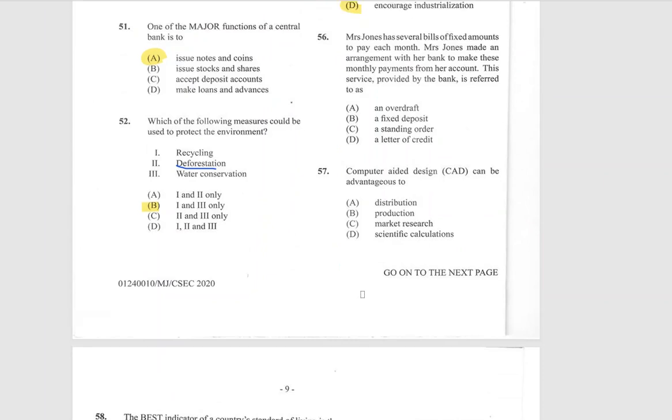Mrs. Jones has several bills of fixed amounts to pay each month. Mrs. Jones made an arrangement with her bank to make these monthly payments from her account. This service provided by the bank is referred to as a standing order. Computer-aided design can be advantageous to production.